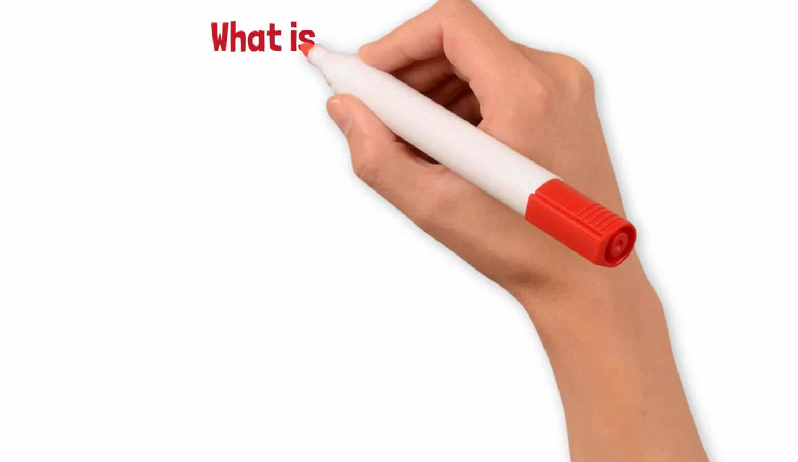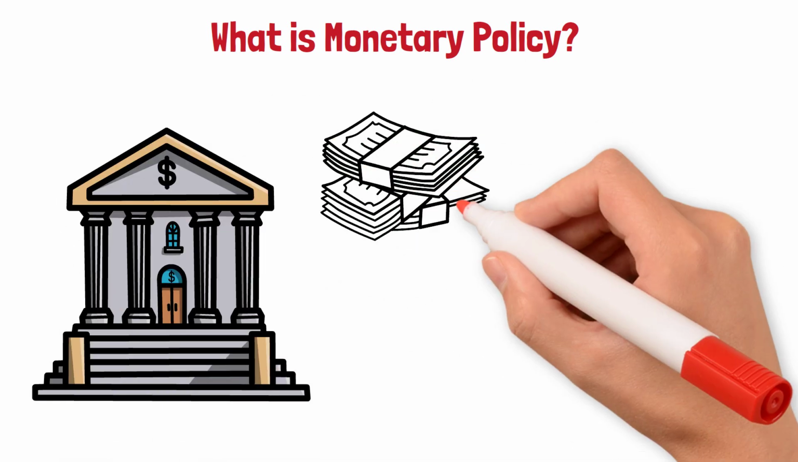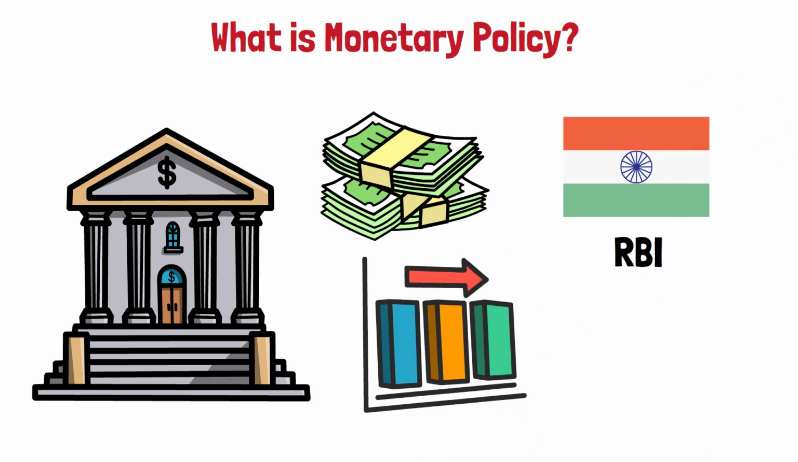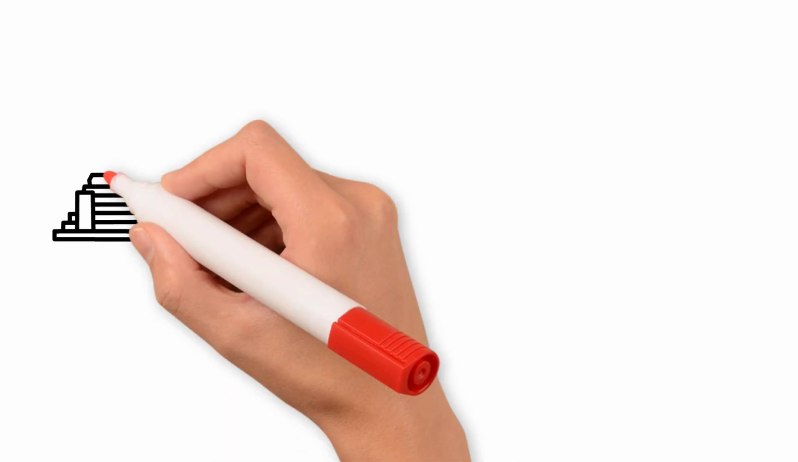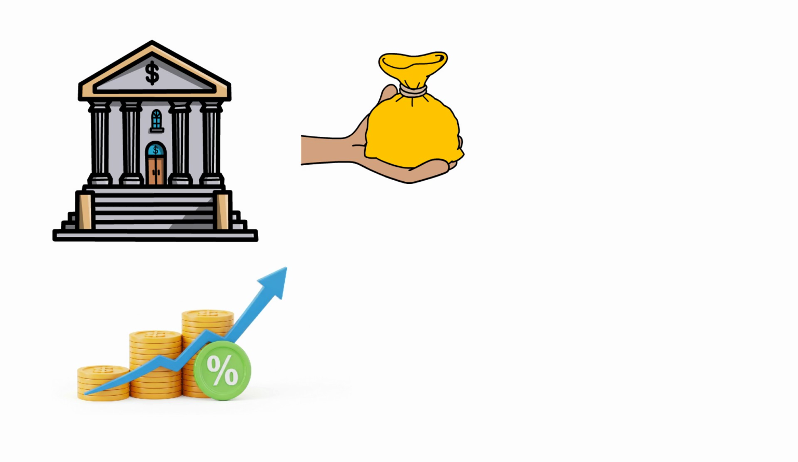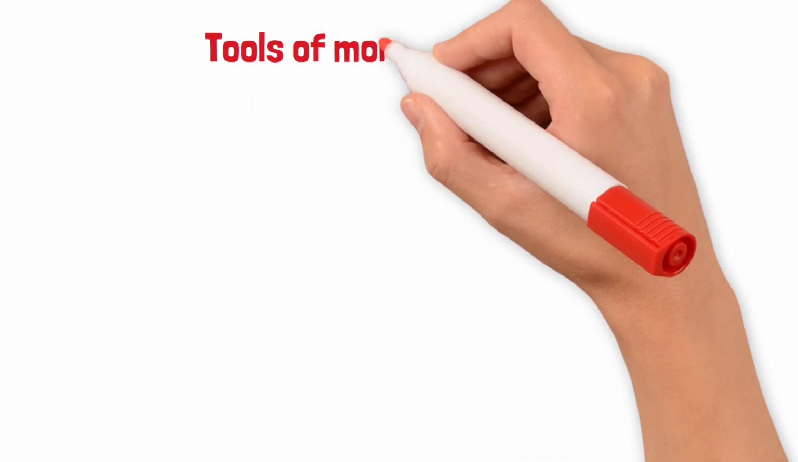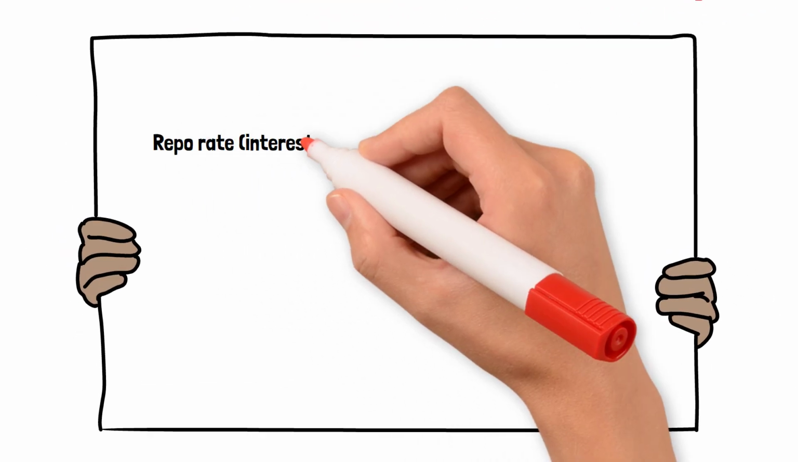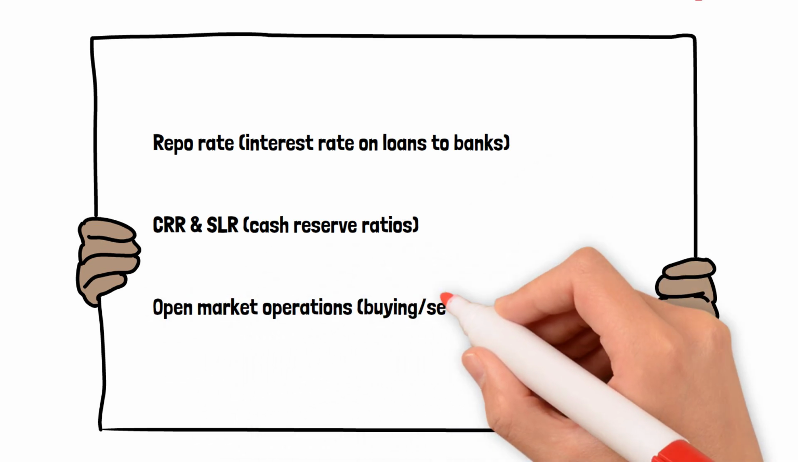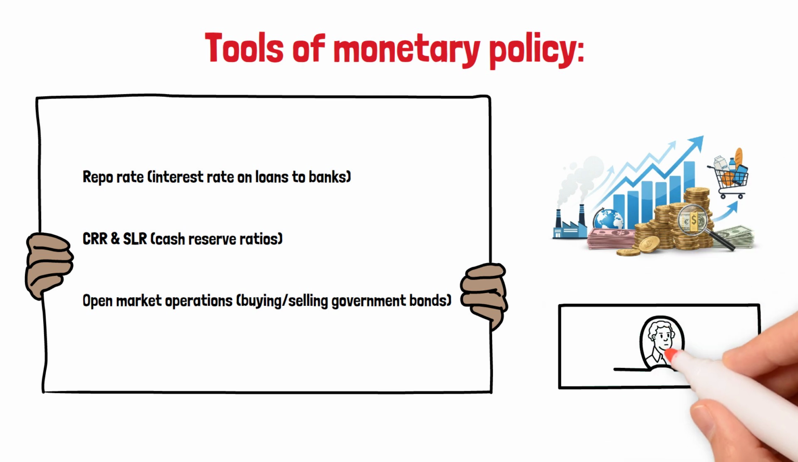What is monetary policy? Monetary policy is how the central bank controls the money supply and interest rates to maintain stability. In India, that's the RBI. In the US, it's the Federal Reserve. If inflation is high, the central bank raises interest rates, loans become expensive, people spend less, inflation slows down. Tools of monetary policy: repo rate, the interest rate on loans to banks, CRR and SLR, cash reserve ratios, open market operations, buying and selling government bonds. It mainly targets inflation control and currency stability.